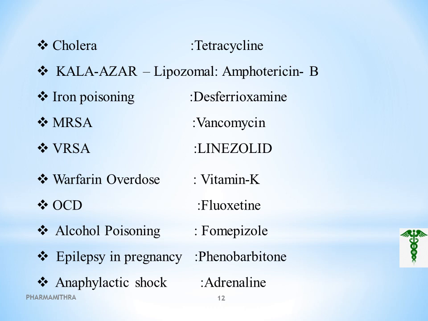In case of epilepsy in pregnancy, the drug of choice is phenobarbital. It has a 2.5% side effect risk. So the safest drug in case of epilepsy in pregnancy is carbamazepine. In addition, folic acid 5 mg per day should be administered, and one should get advice from the physician.